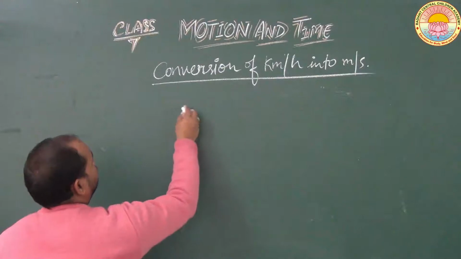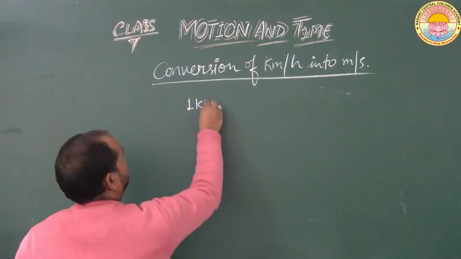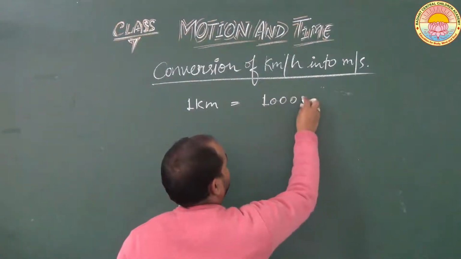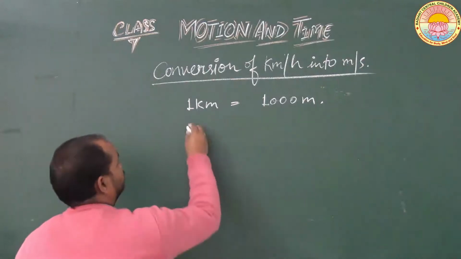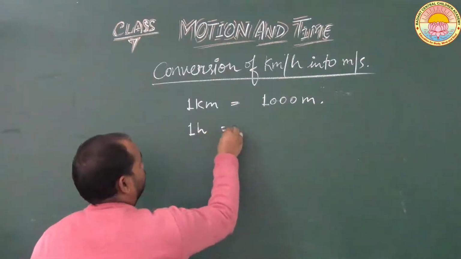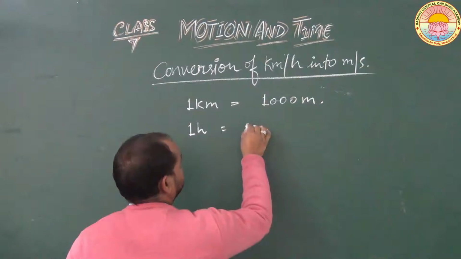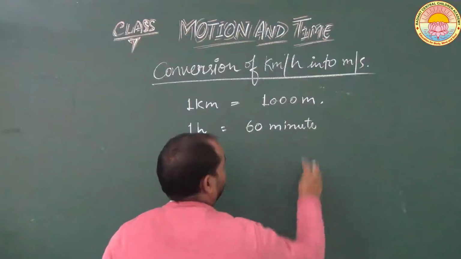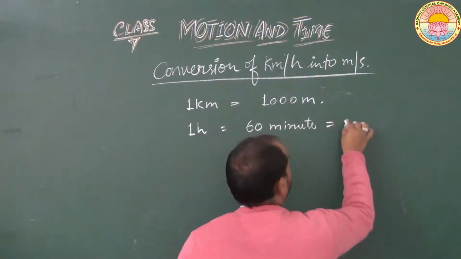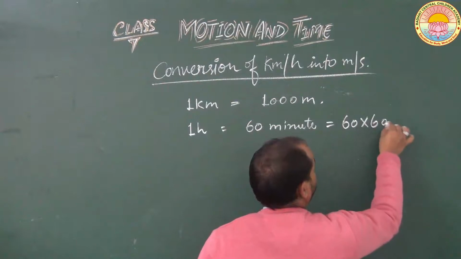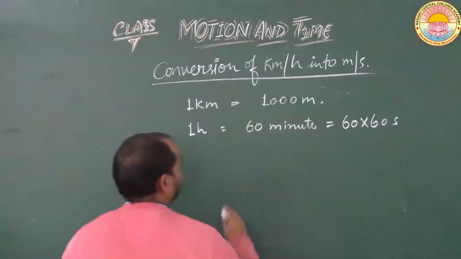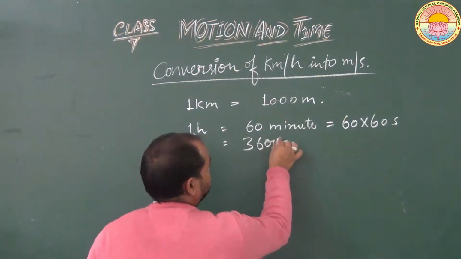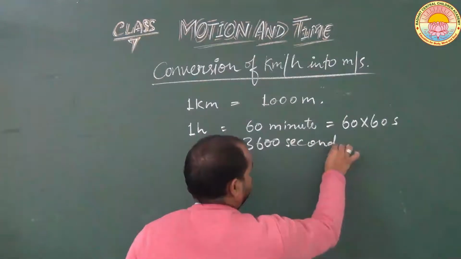As we know that 1 kilometer equals 1000 meter, and we know that 1 hour equals 60 minutes, and 60 minutes equals 60 into 60 seconds, or we can say that 1 hour is equal to 3600 seconds.